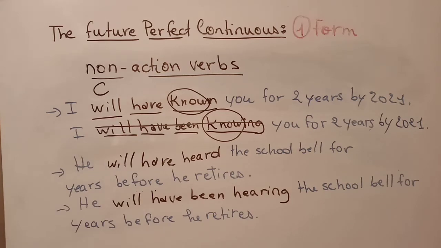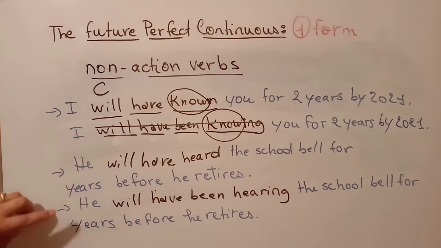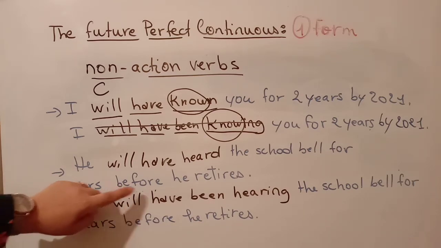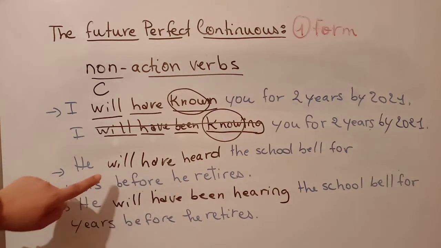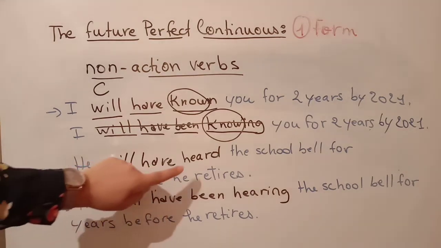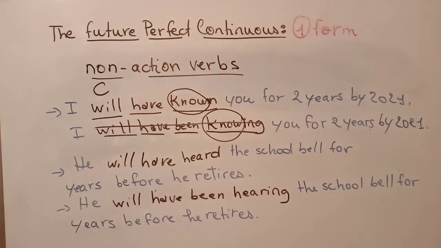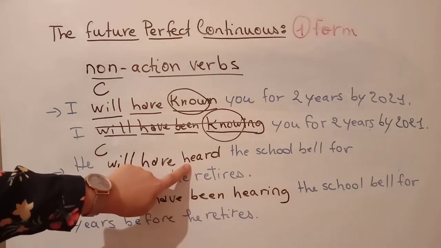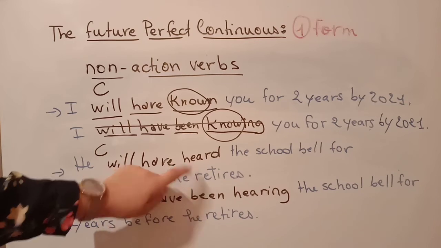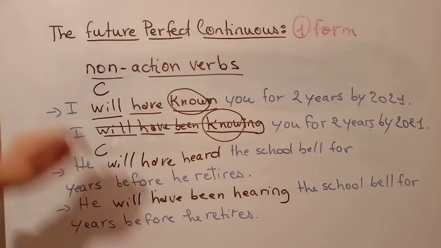Okay, another example: He will have heard the school bell for years before he retires. So here you have the future perfect simple, will plus have plus past participle of the verb to hear, heard. So this possibility is correct, with the verb to hear, which is a verb of sense. Second possibility: he will have been hearing.